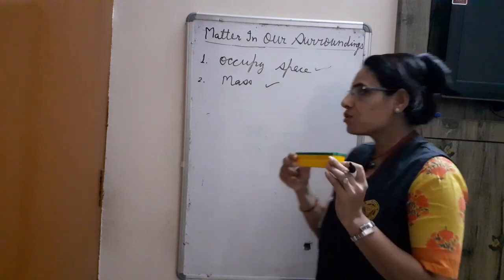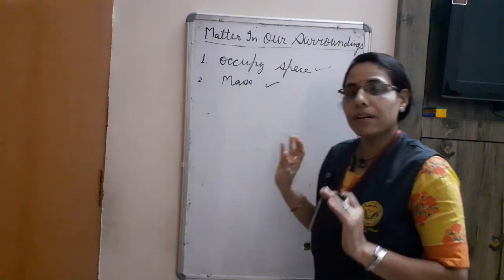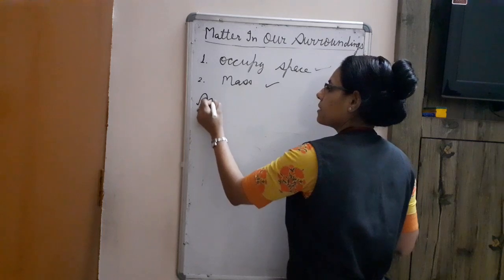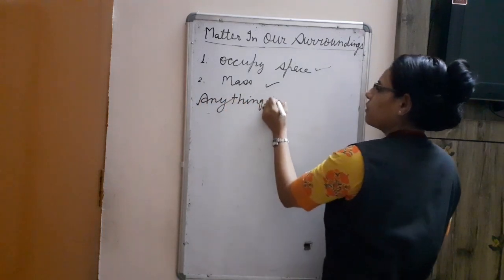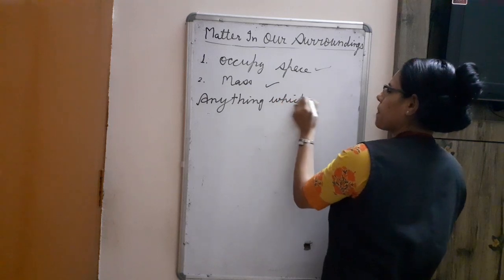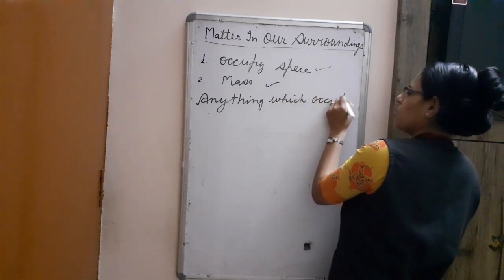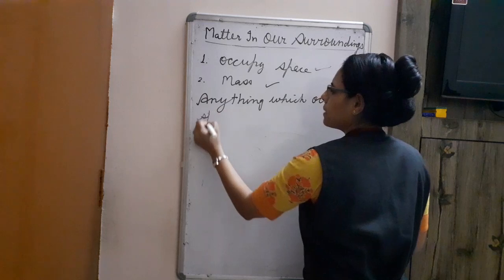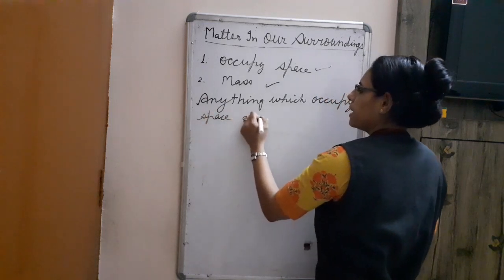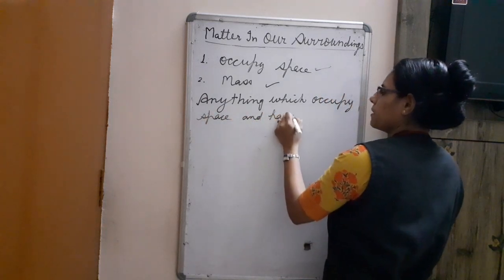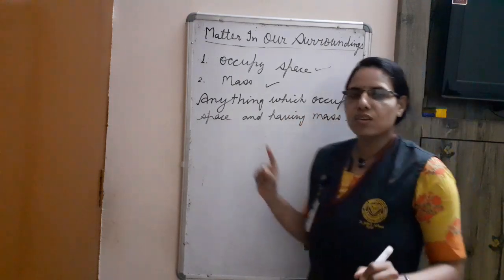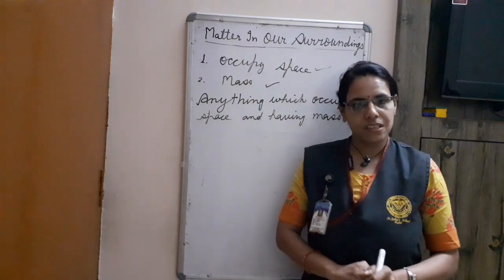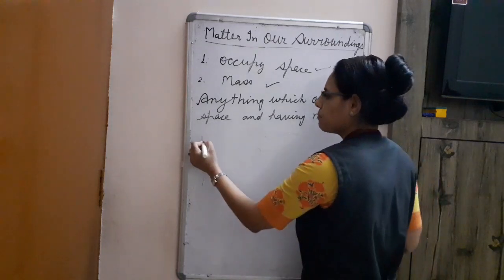Is it clear? So we can write what is matter? Anything which occupy space and having mass is known as matter. Is it clear? Now, few examples.